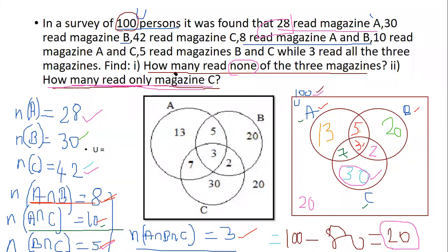Okay, here also 8 read magazine A and B, 10 read. Again, you will get confused. So see the comma, full stop, and then you will have to go by the questions. Clear? So this was only using the Venn diagram. Now the same thing, I have also solved this problem using the formula in the next slide. We will see that quickly. Okay, let me clear the drawings here.